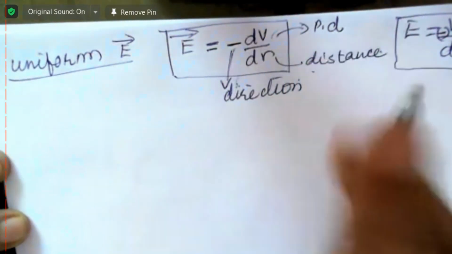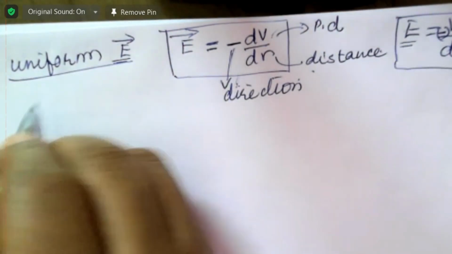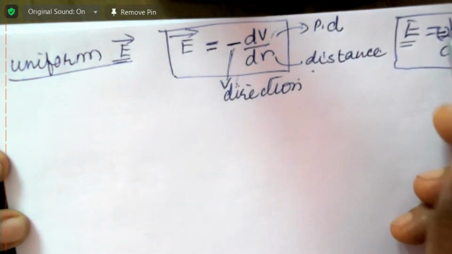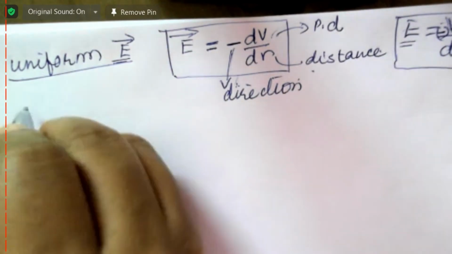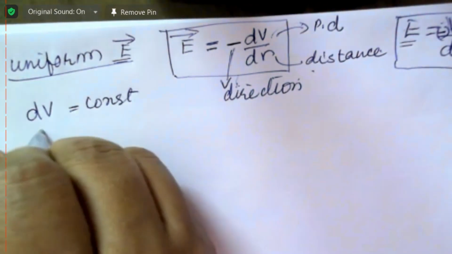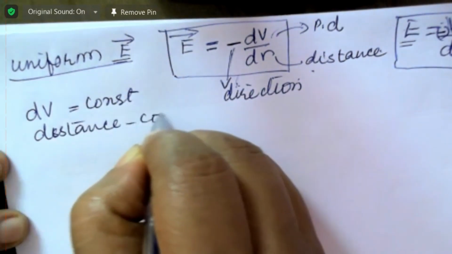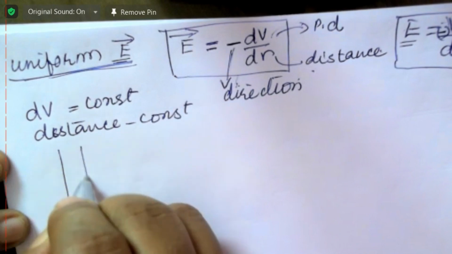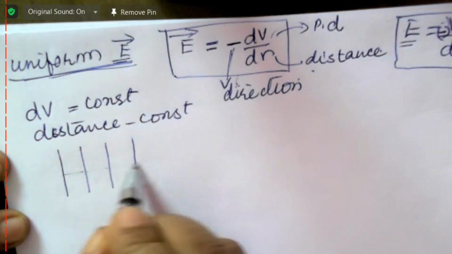So if the electric field is uniform, then between the equipotential surfaces dV should be constant and the distance must also be constant. That means the uniform electric field lines will look like this, with the distance between them constant.